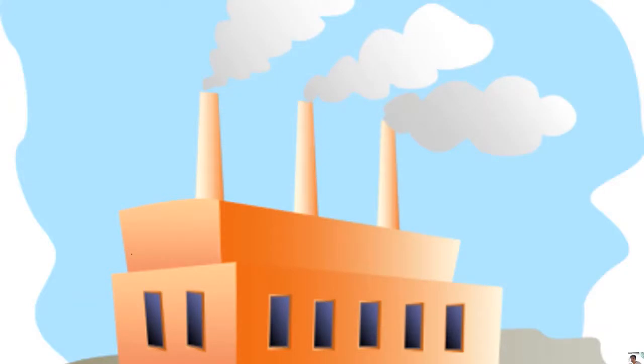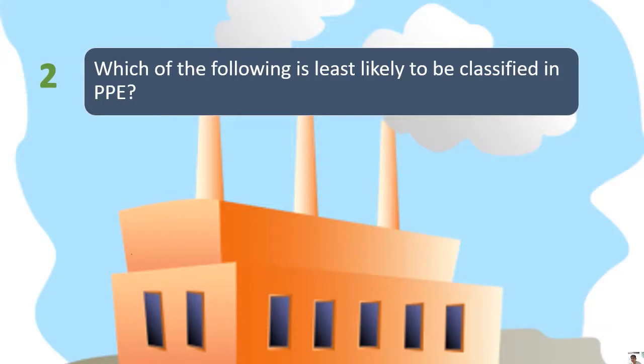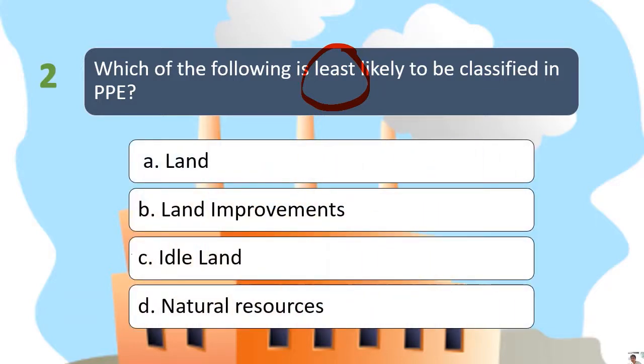Okay, so let's proceed to question number 2. Question number 2, which of the following is less likely to be classified as property, plant and equipment? So since we are looking for the least likely, hahanapin po natin yung hindi makaklassify under property, plant and equipment. So ang choices po natin ay letter A, we have land. B, land improvement. C, idle land. And D, natural resources. So ang correct answer po dito ay idle land.